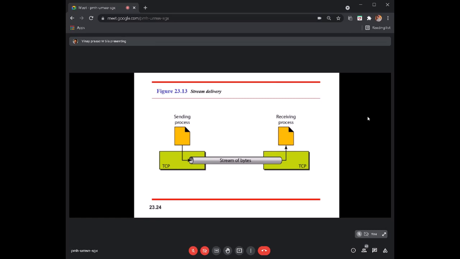What do you mean by stream? Here it is continuously receiving the data. Streaming, right? Once you open your video application, you are able to stream the video continuously, and you can see the video without any break. That is what you call video streaming. Similarly here, as I build a connection, either a client or a server can start sending data continuously, which we call a stream of bytes.